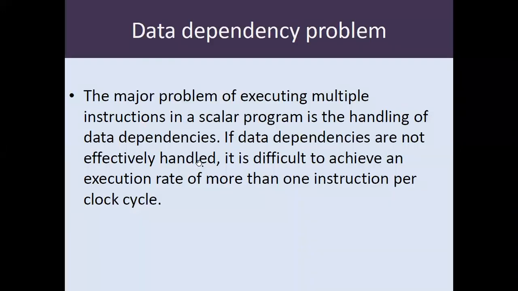The same thing is explained in this particular PPT. The major problem of executing multiple instructions in a scalar program is the handling of data dependencies, as we just said. If the data dependencies are not effectively handled, it is difficult to achieve an execution rate of more than one instruction per clock cycle. If in your program all the instructions are dependent on each other, how many instructions can I run at a particular time? Only one instruction. So it becomes a simple execution and your parallelism is not achieved.